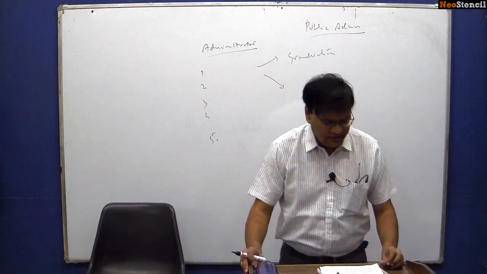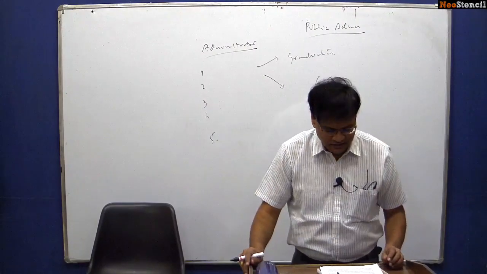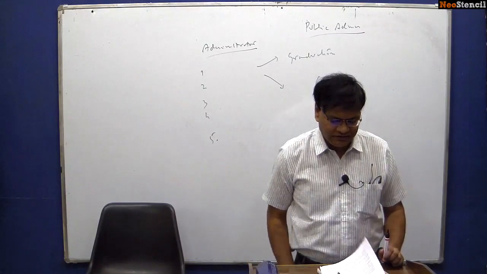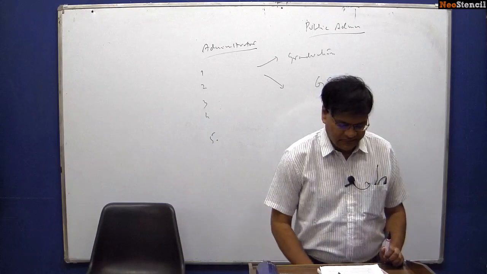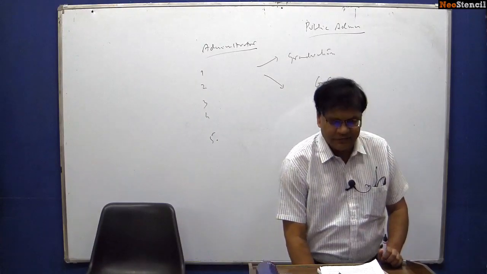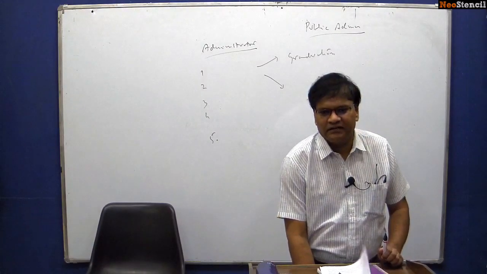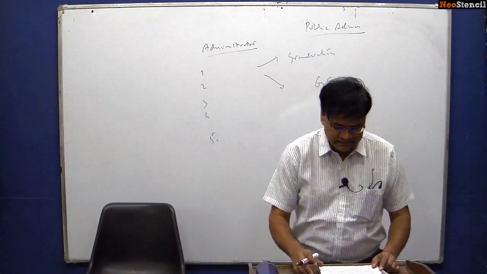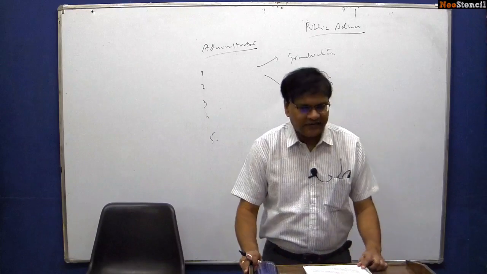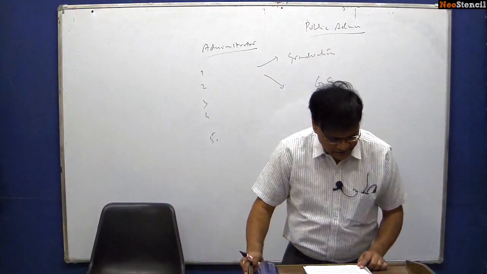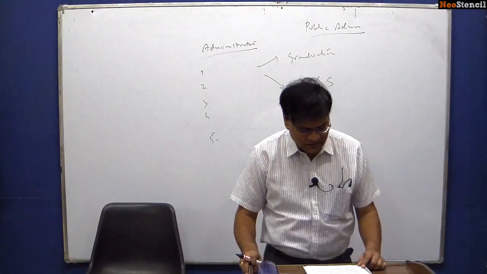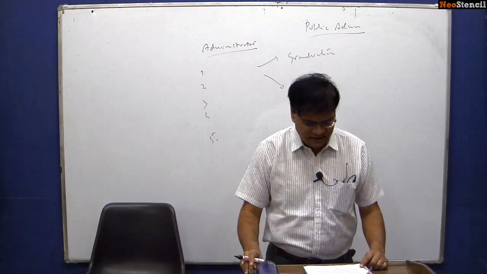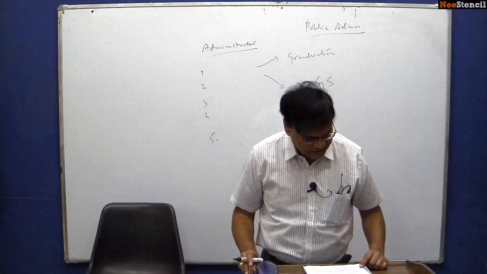As I said, every optional has 2 papers, paper 1 and 2. In public administration also we have paper 1 and paper 2. Paper 1 is mostly the theoretical part, whereas paper 2 is Indian administration, dynamics. So let us look at the syllabus in an in-depth manner. First we will see the syllabus, then we will look at what the study material is, and then the rest of the other things.